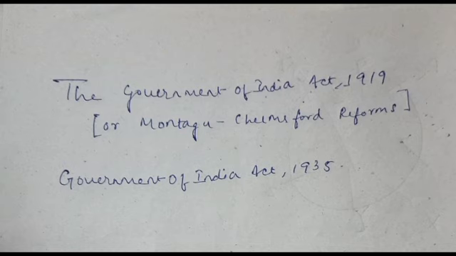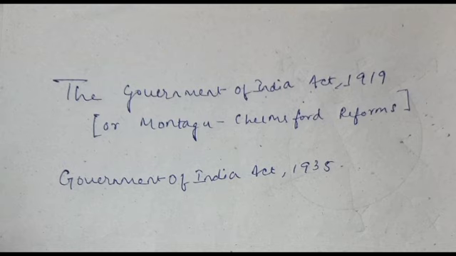Next is the White Paper of 1933, and third is the report of the Joint Select Committee. Now, this act introduced diarchy at the center. While diarchy was previously prevalent in the provinces, now diarchy was introduced in the center. There was an All India Federation introduced. In the provinces, the diarchy system was replaced by provincial autonomy.